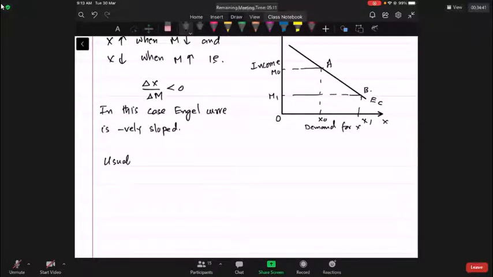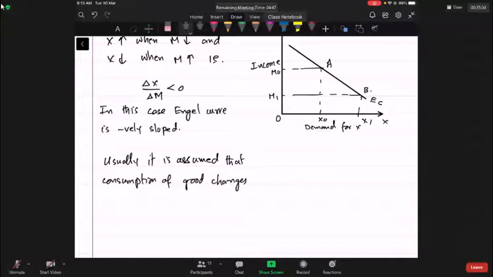Usually, it is assumed that consumption of a good changes disproportionately with change in income.